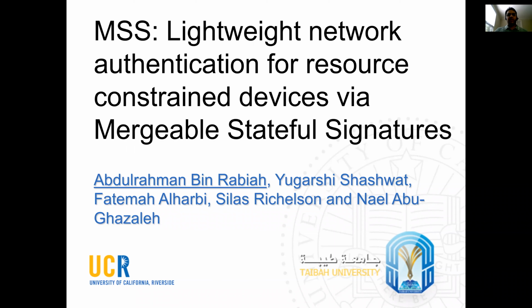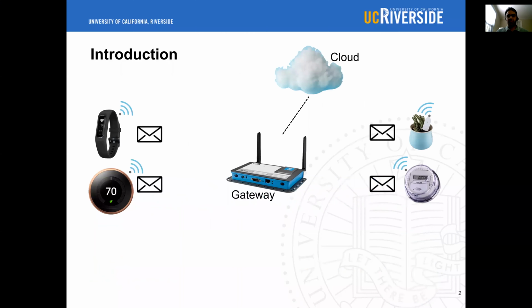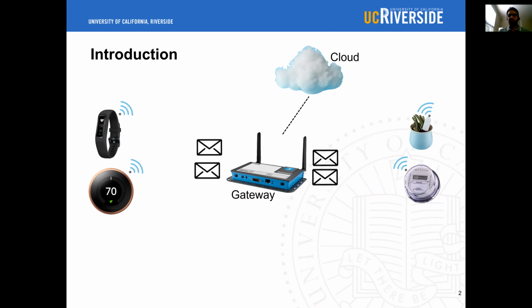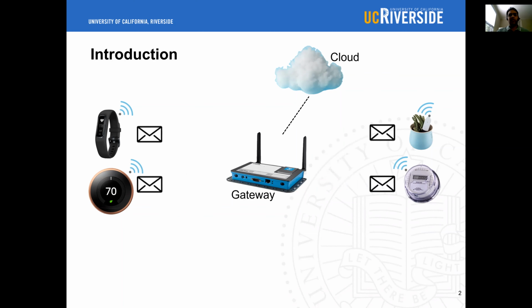I will be presenting today our paper, MSS: Lightweight Network Authentication for Resource-Constrained Devices via Mergeable Stateful Signatures. There are currently 31 billion IoT devices that cover many aspects of our lives, from smart home to healthcare to transportation. In a typical IoT environment, IoT devices frequently send small messages to a single server or gateway, which need to be authenticated to stop various attacks.